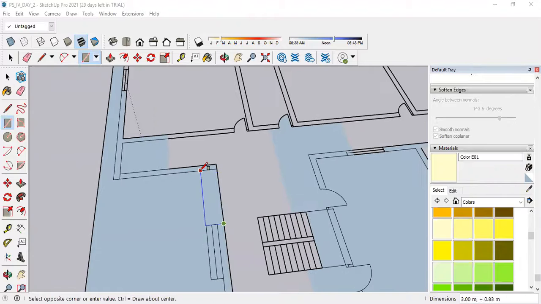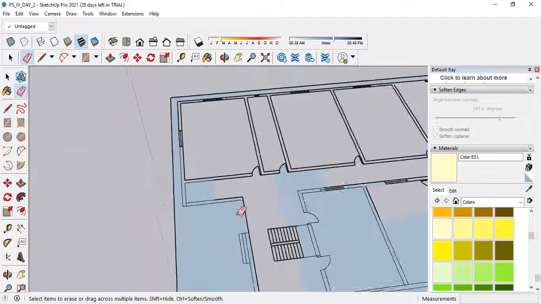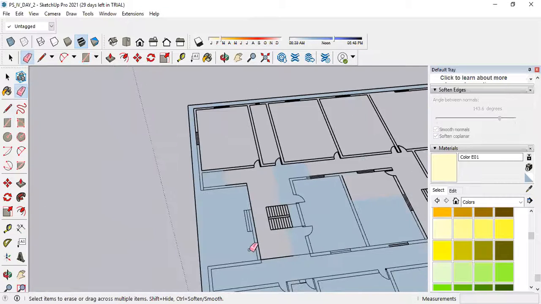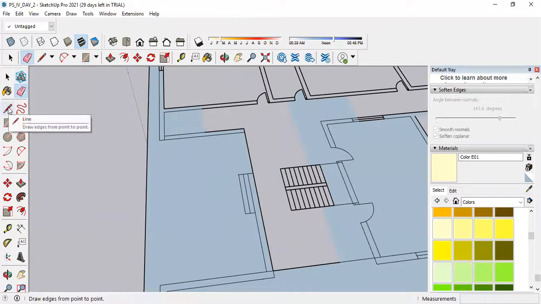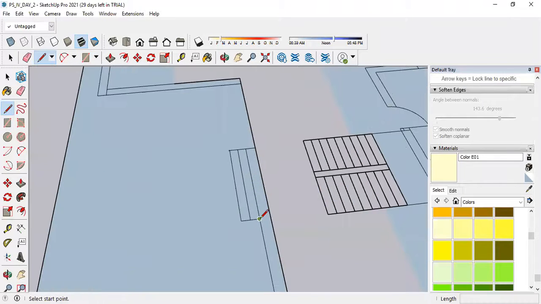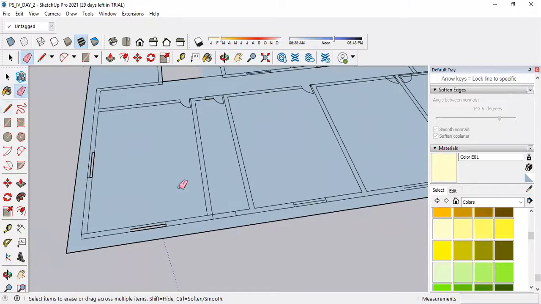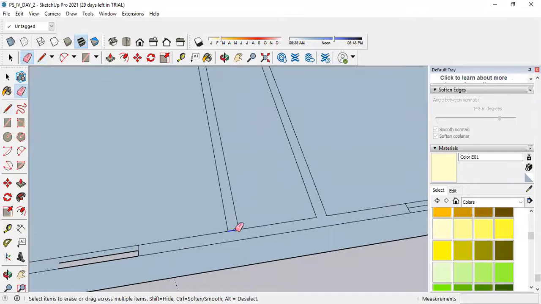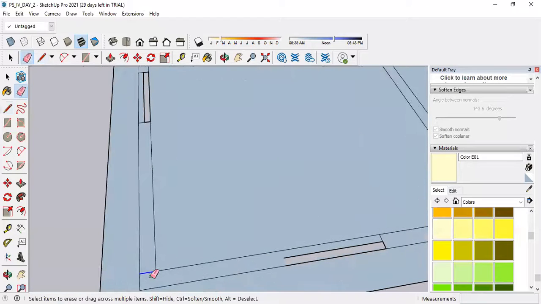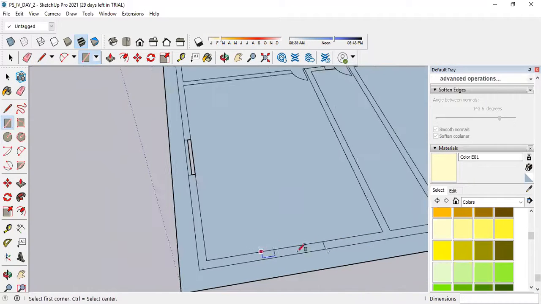Okay. So this way you need to close. You have to figure out how many ways you will be able to close this part, because it requires a lot of effort, but it will save your time compared to making a new plan or taking more effort. So you have to do this. And one more important thing, this line should be in a continuous mode, or the wall should be in a continuous mode. It should not happen that these walls are not continuous.